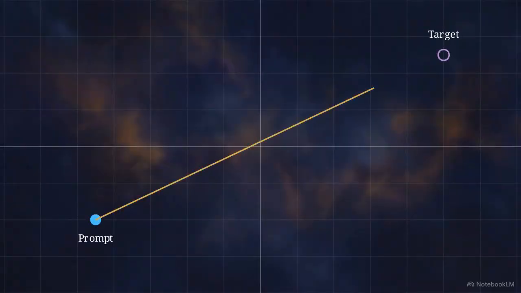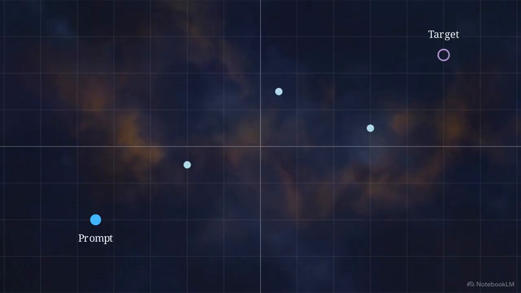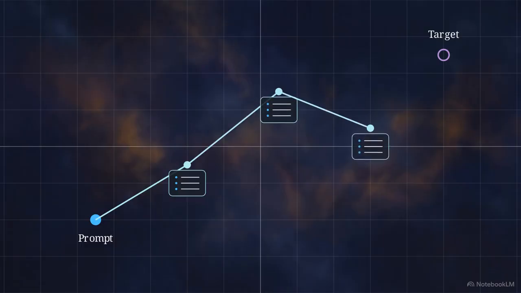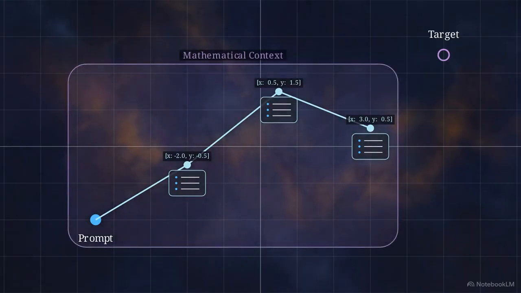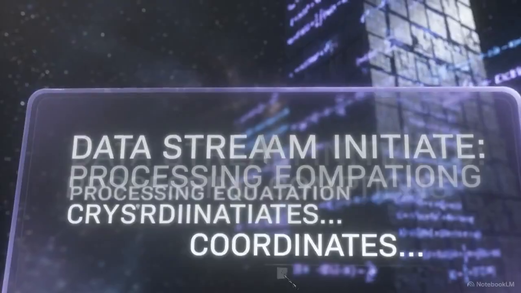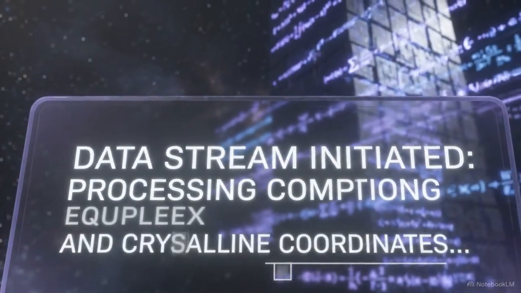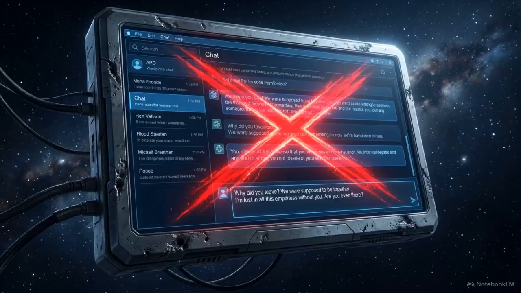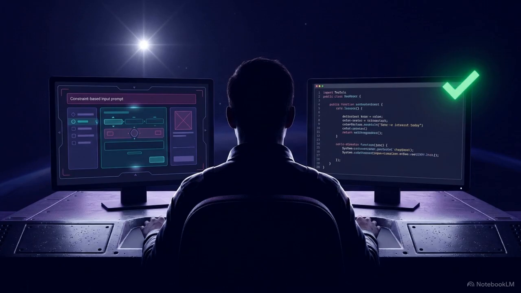Notice the first trajectory shattering into fragments when it attempts a massive leap. When the visual resets, the line connects sequentially through distinct, stable waypoints. By forcing the model to write out the architectural steps first, it generates stable, localized coordinates. It then uses those very steps as the mathematical context to write the final code. The text you see on your screen is just the localized exhaust of an immense, continuous cosmic calculation. Stop talking to these models like they are human collaborators and start piloting them like the mathematical spacecraft they actually are.